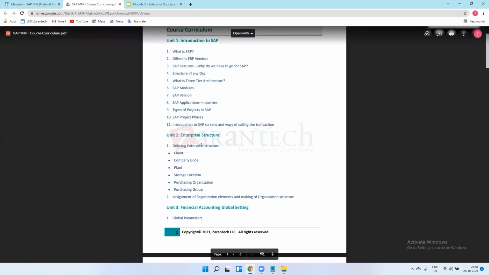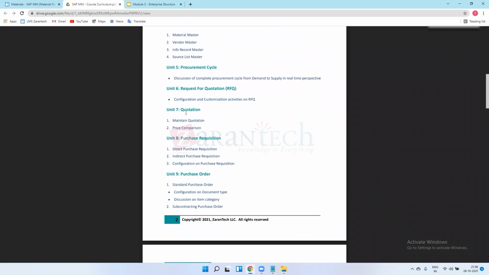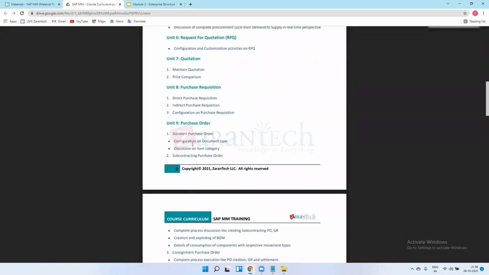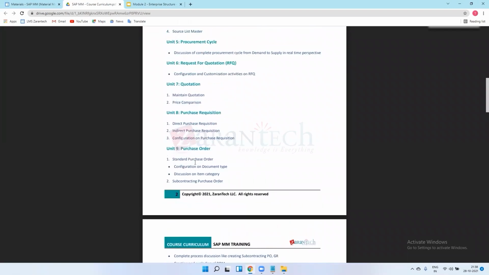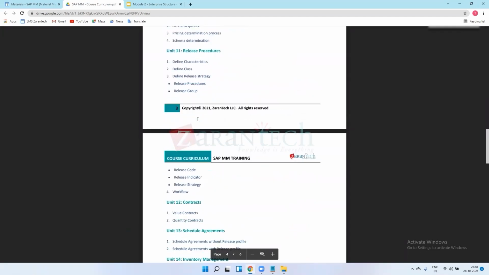So after creation of this enterprise structure, we'll go for the creation of material, then procurement cycle, then how quotation will be maintained, then how purchase order will be created. So before going to create the purchase order, how configuration works, everything we will see in upcoming lectures.